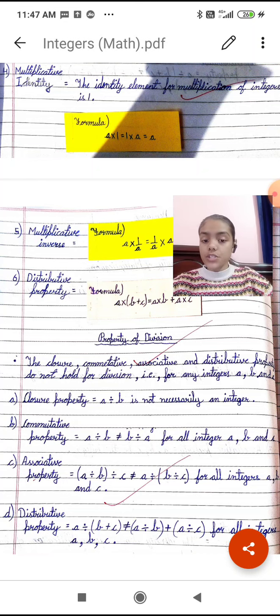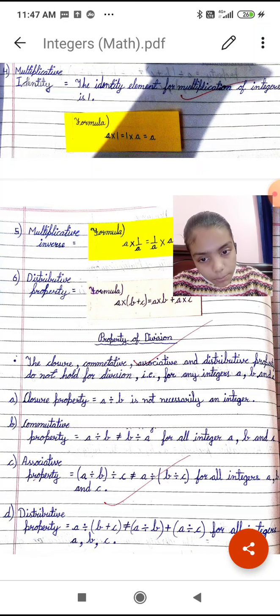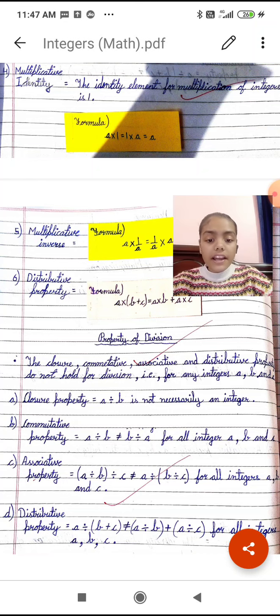Third is associative property. a divided by b divided by c is not equal to a divided by b divided by c for all integers a, b and c, so it is not possible. The fourth property is distributive property. a divided by b plus c is not equal to a divided by b plus a divided by c for all integers a, b, c, so it cannot be done.